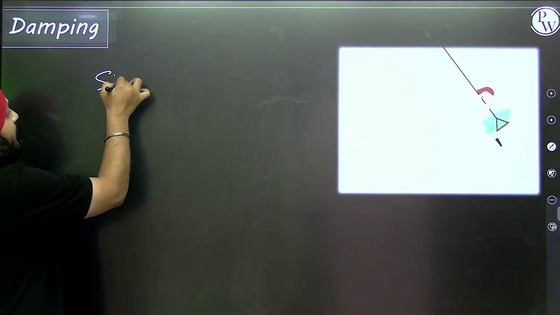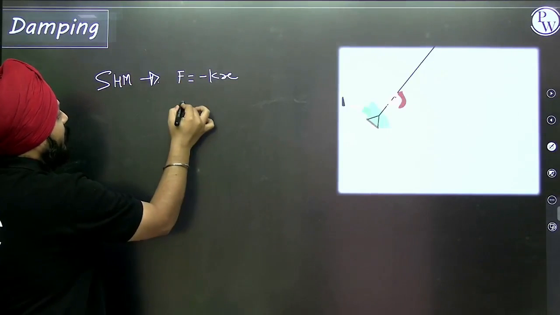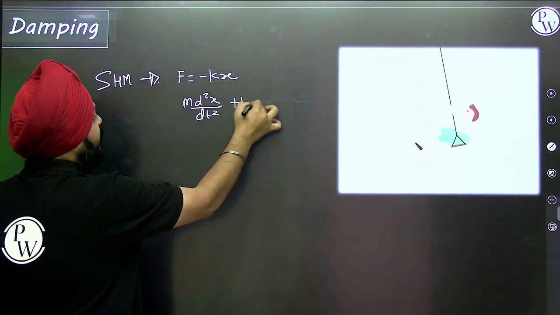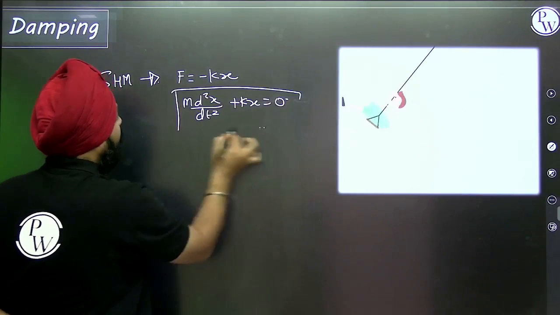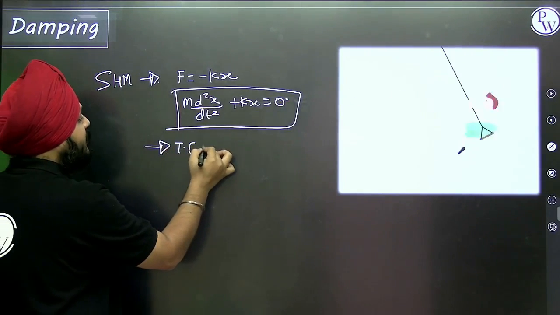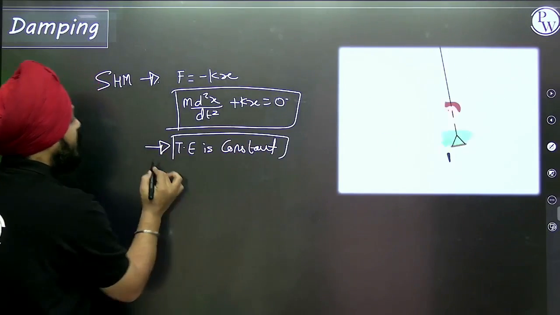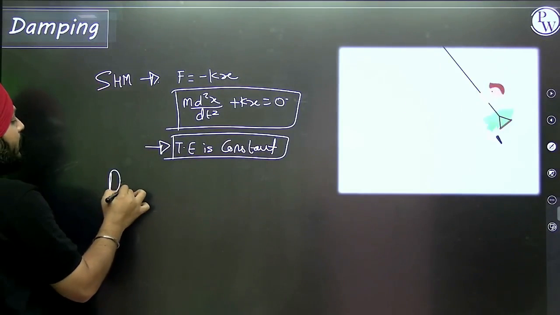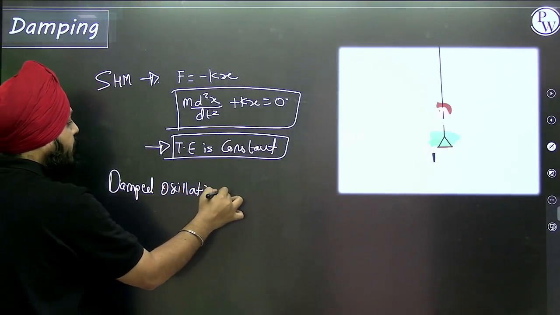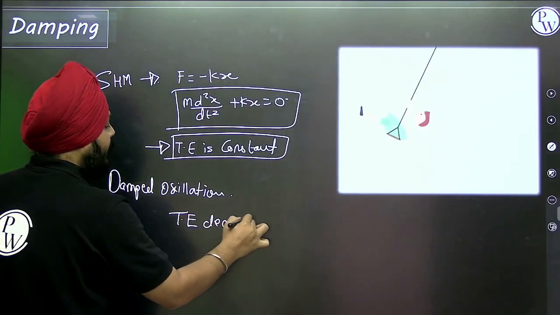So in SHM, F is equal to minus kx, the differential equation is M d square x by dt square plus kx is equal to 0. No damping force is present. The next point, total energy is constant at all points. But in damped oscillations, total energy decreases with respect to time.